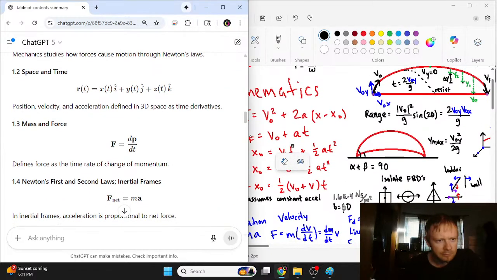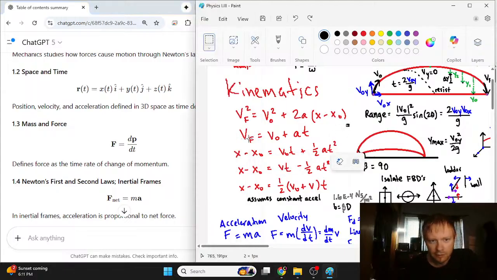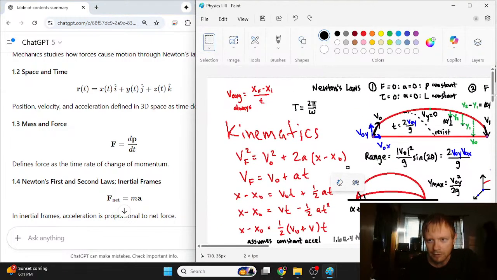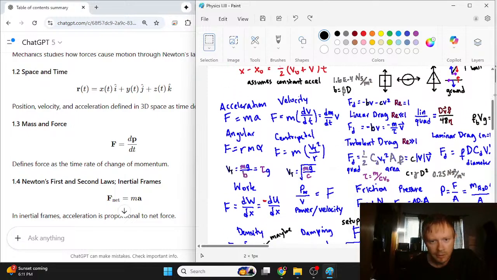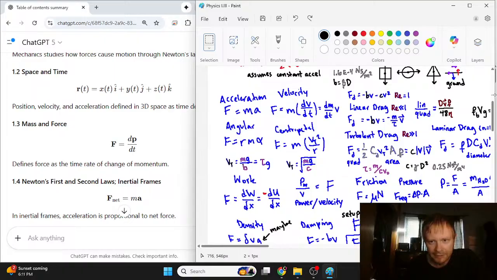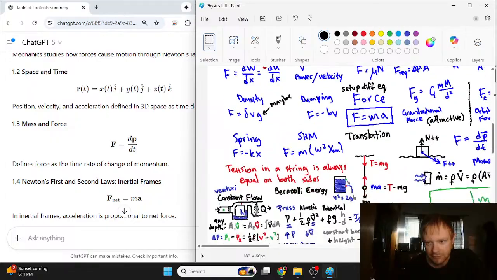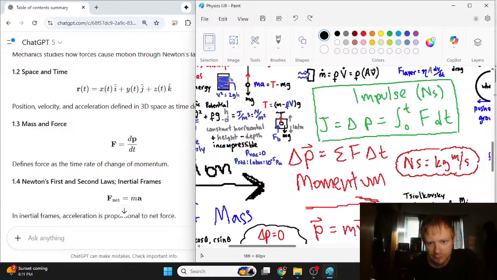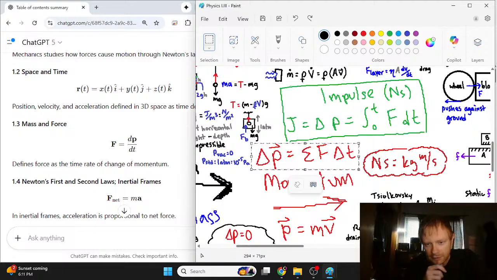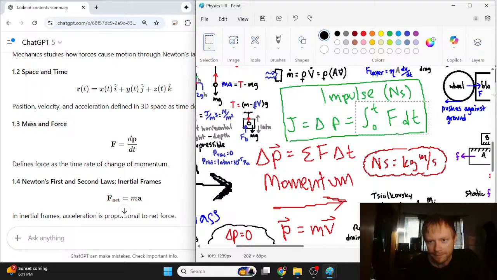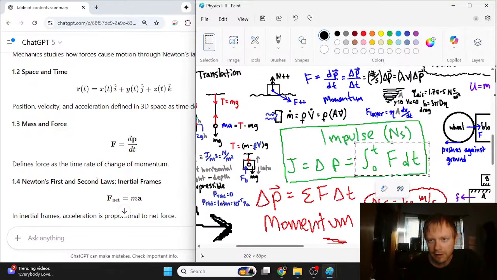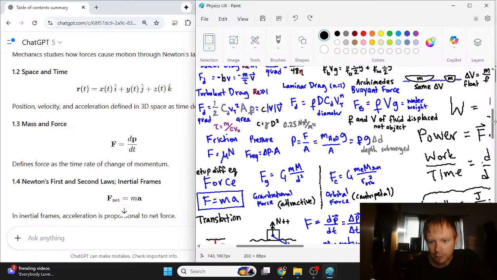Anyway, so then we have mass and force. We already took a look at how momentum could be constant, and the momentum is really important. The change of momentum is the impulse, the integral over time of the force. Usually we do an integral over distance of the force. But if we do that, then we get work.